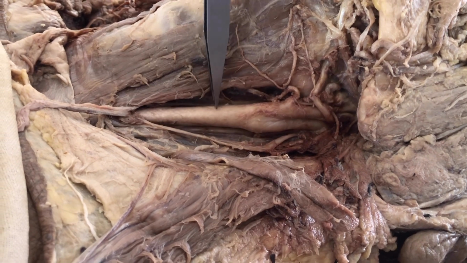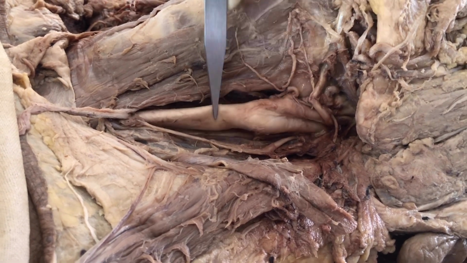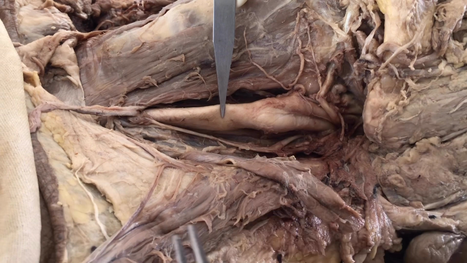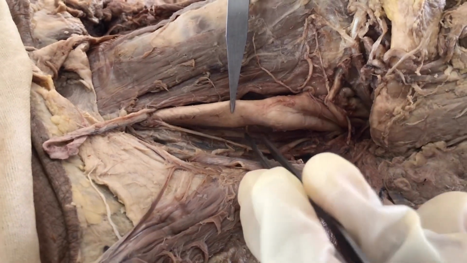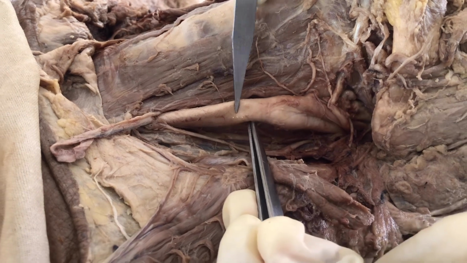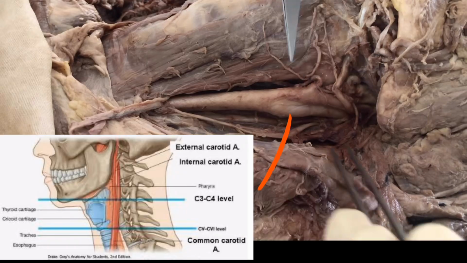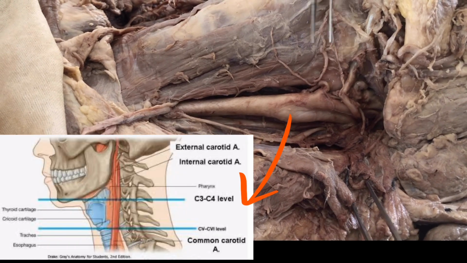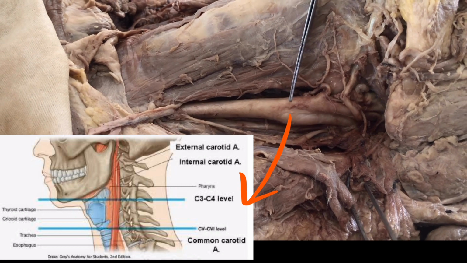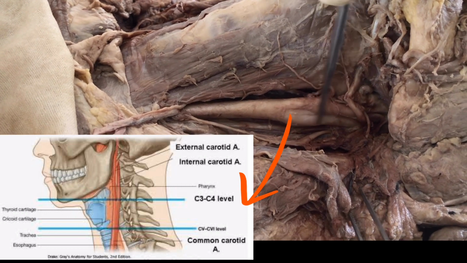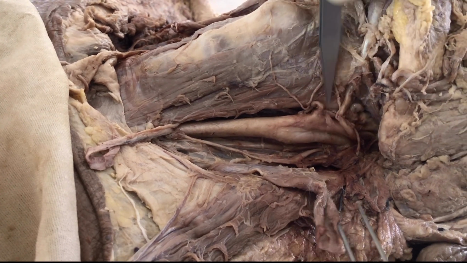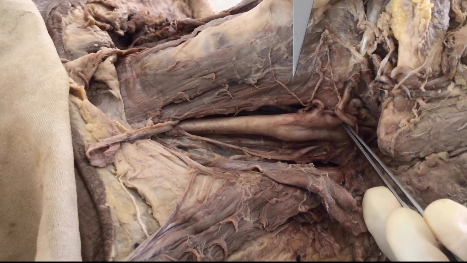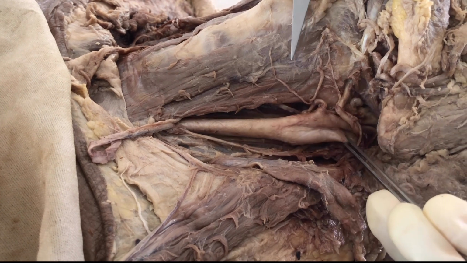This is the common carotid artery. We have seen the carotid sheath and now we have removed it, so now we are able to see the artery properly. This is the common carotid artery. Tracing it upwards, at the level of the upper border of the lamina of thyroid cartilage, somewhere here, it is bifurcating into two. This is the external carotid artery, and this is the internal carotid artery.